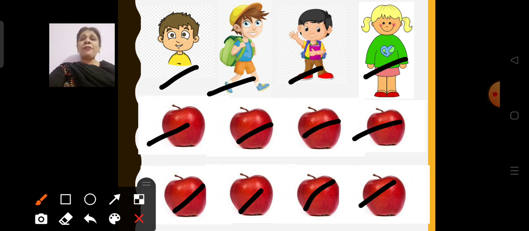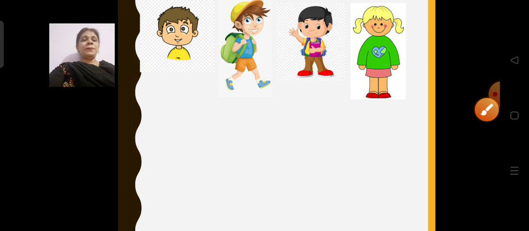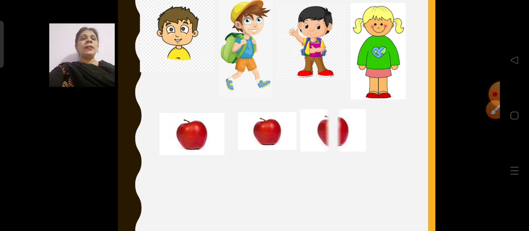How many children are there? 4. And how many apples are there? 8. So we need to divide or equally share those 8 apples with 4 children. Okay. So let us start. Now children, see this. There are 4 children. Now I am going to share those 8 apples with these 4 children. First I will give 1 apple to one child, then 1 to another, then the third one and the fourth one. So now everyone is having 1 apple with them.